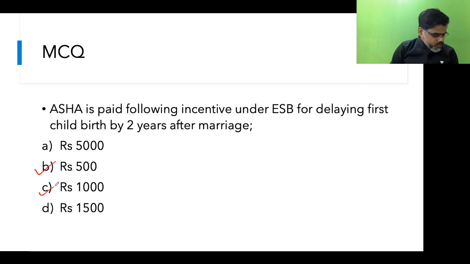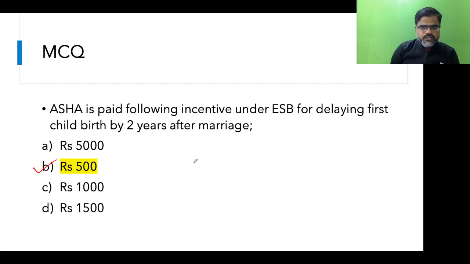Rujuta is in doubt. Parag also thinks about 1,000. Nobody thinks 5,000, nobody is thinking 1,500. So we have a confusion between these. Now students, think in this way, how to remember this. Let's go with the answer. It is 500. So those who have answered B are correct.